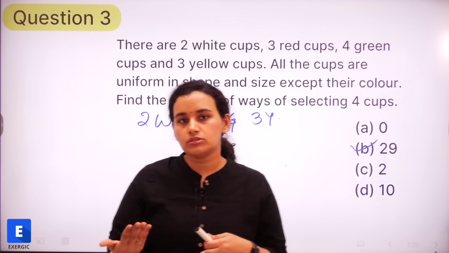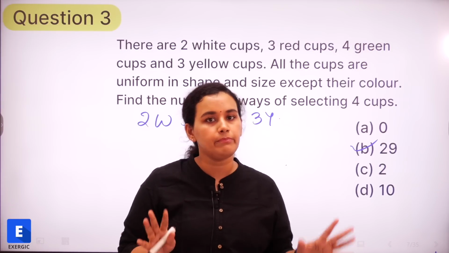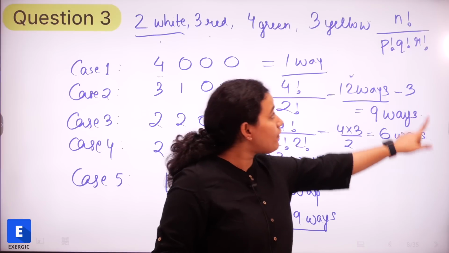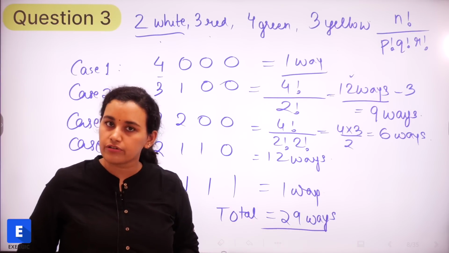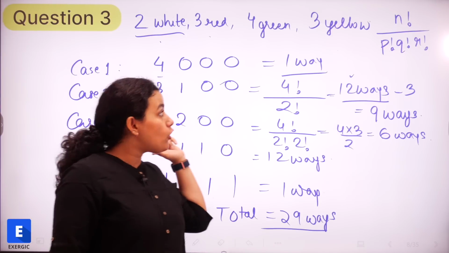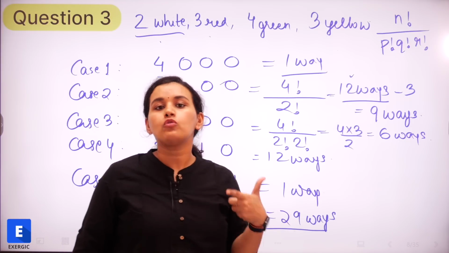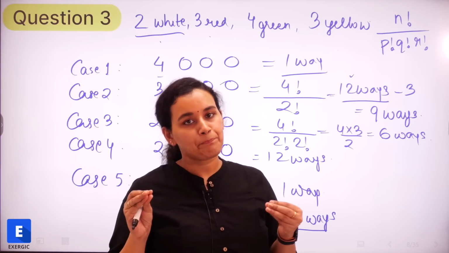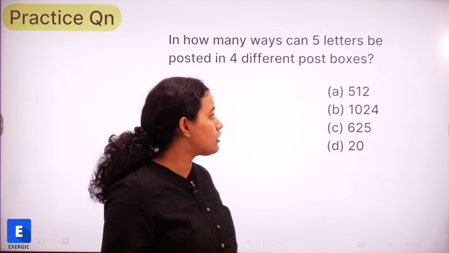But how we find out that manual cases is based on some principle or some formula that we have learned in permutation and combination. And that is why I included this question here, so that you know that although we are working with the basic concept of n factorial by p factorial, q factorial and so on, but we need to also understand exactly what is being asked in the question, accordingly find out what are the cases, then list those cases down and then manually find them out, right? So that will be all for today's video or class on permutation and combination.